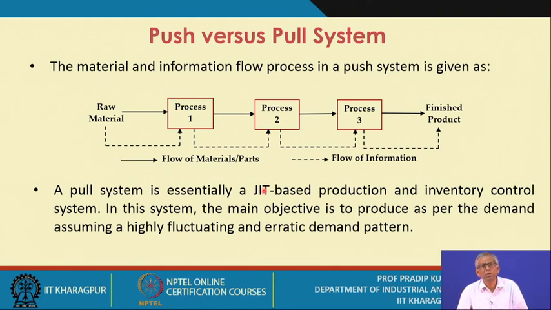Suppose a few years back it was a steady demand pattern. Today, because of many external reasons, for the same product you are getting an erratic demand pattern. So what do you do? A few years back, when there was steady demand, it was a push system. But today, under erratic demand situations, you have no other alternative but to convert your push system to the pull system. So that is the first precondition you have to fulfill.